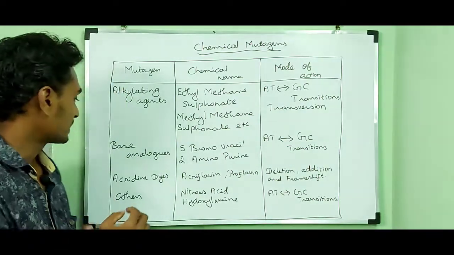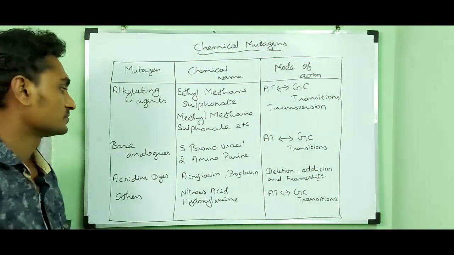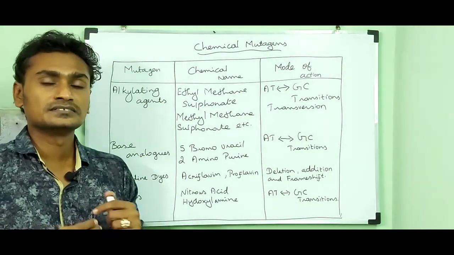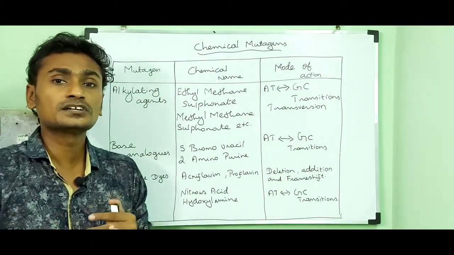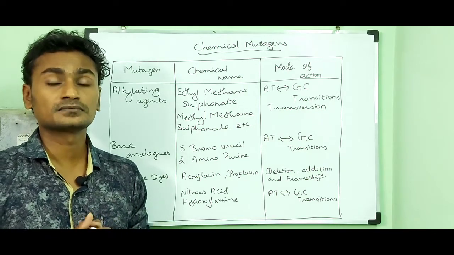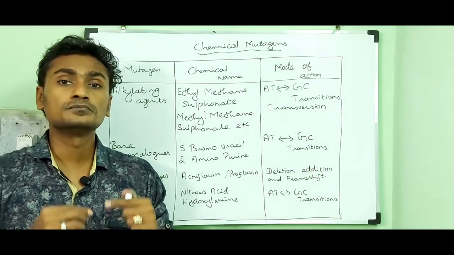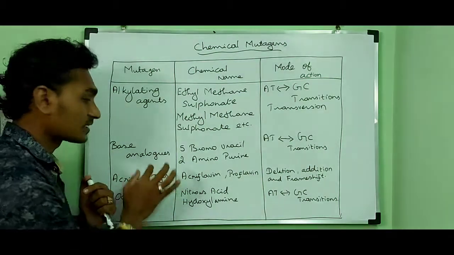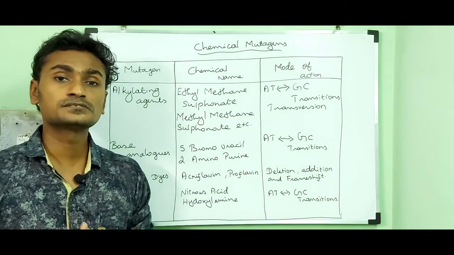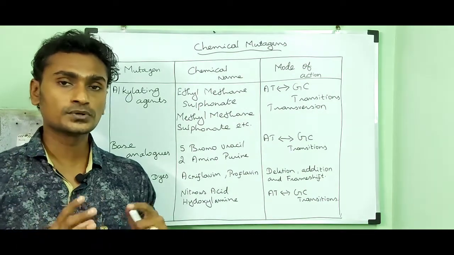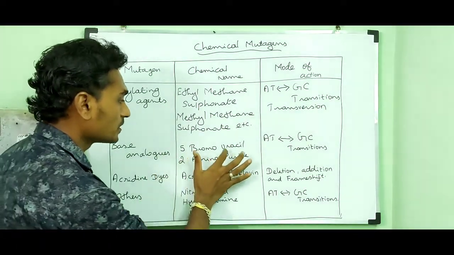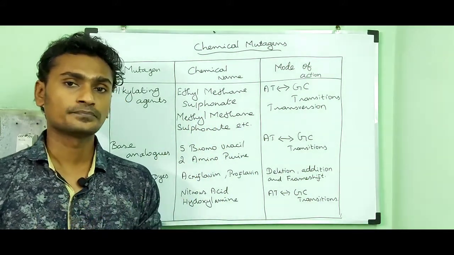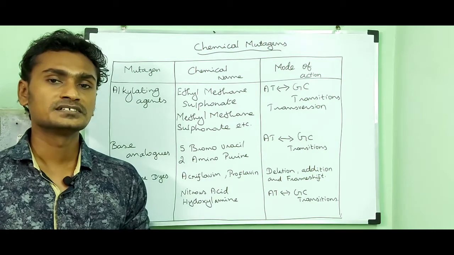The second one is base analogs. Base analogs are similar to the base pairs present in the DNA, so they can replace the base pairs in the DNA. Suppose the base analog 5-bromouracil replaces a nitrogenous base and makes a wrong pair.